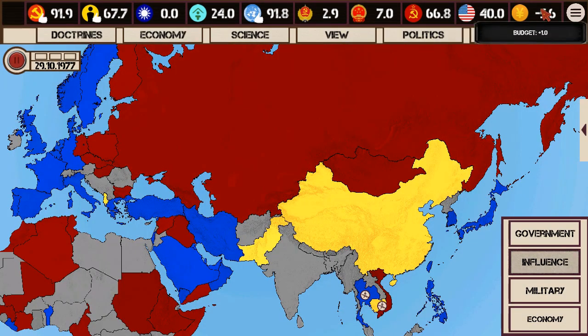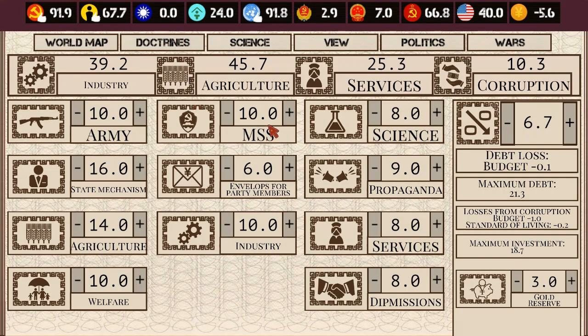Whatever. So I'm going to address this problem because in this game, if you are negative in your budget, you can't even move the bar. You can't even move time forward. So we've got to address that. Okay, so I've got solid support of the party, and I've got decent support of the people. So what I can do here is I'm not going to take money out of the gold reserve.